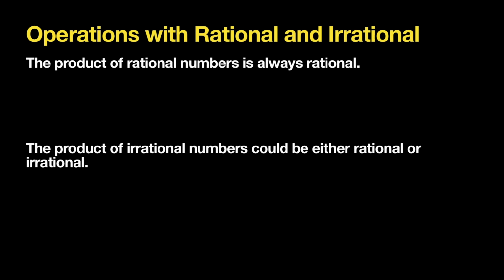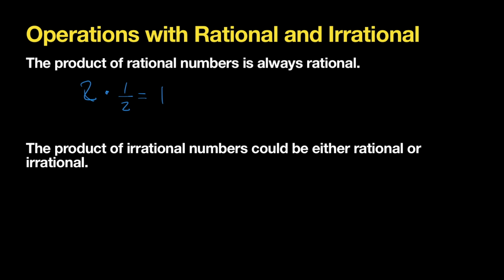Whenever you are multiplying, the product of two rational numbers is always rational. That's not a question. If you multiply, for example, 2 times 1/2, that's going to give you 1. That is going to be a rational number.